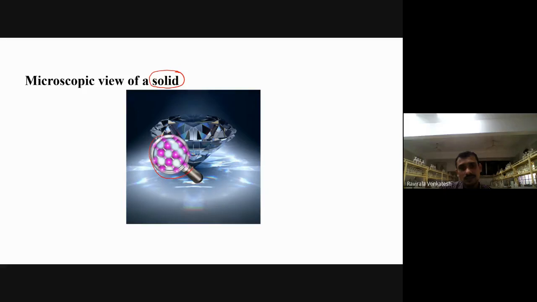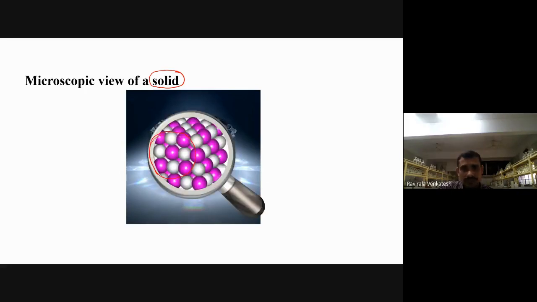Understood? When you observe under a microscope, they look like this. Now in the next slides, we are going to discuss how they look like this, and why they look like this. Okay. So this is the view of a solid under a microscope.